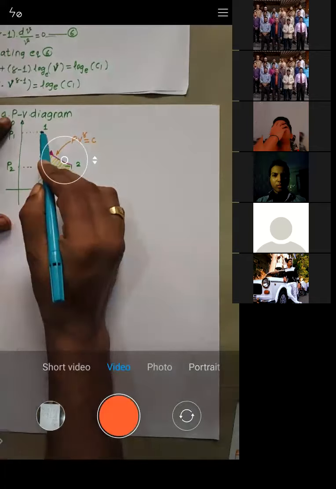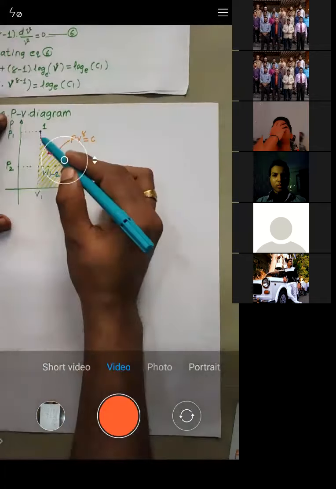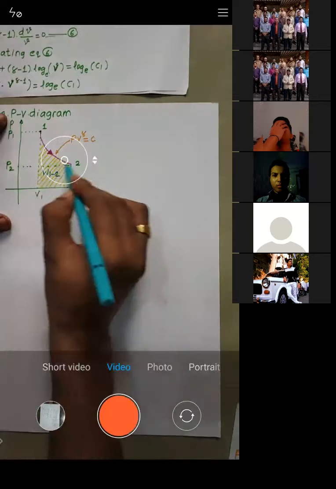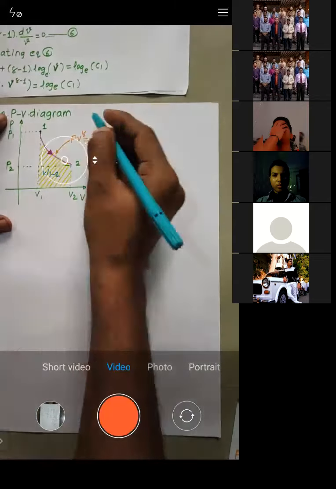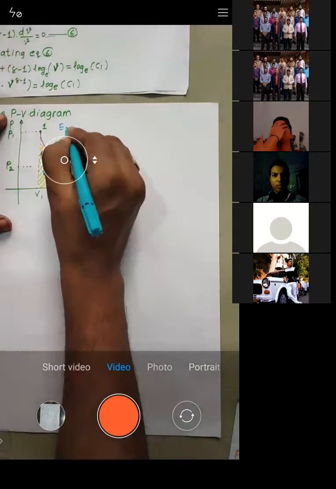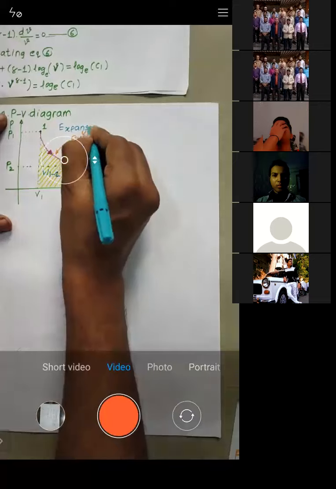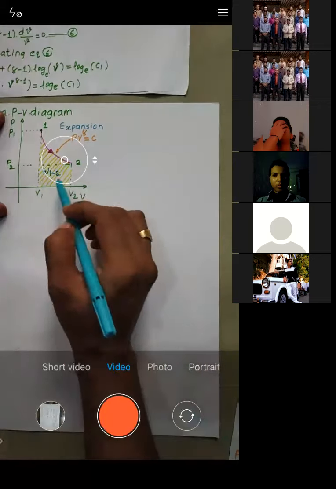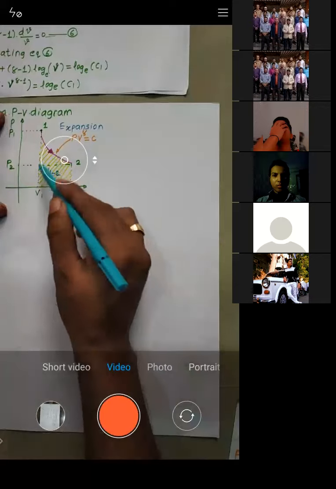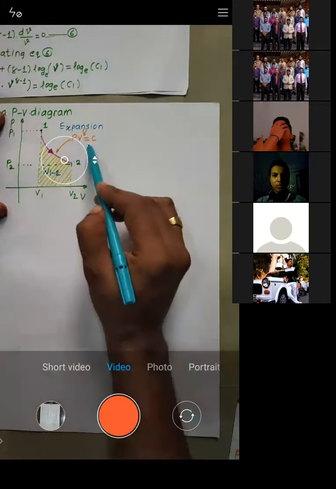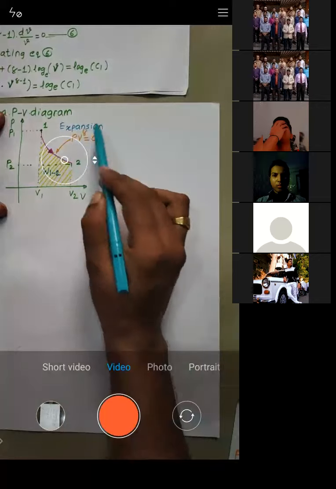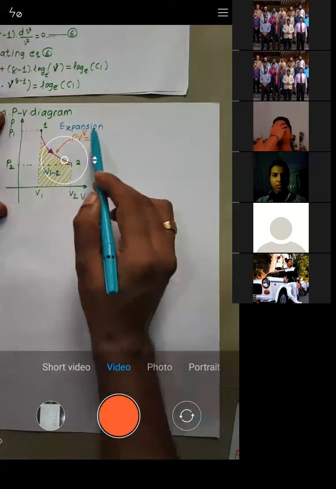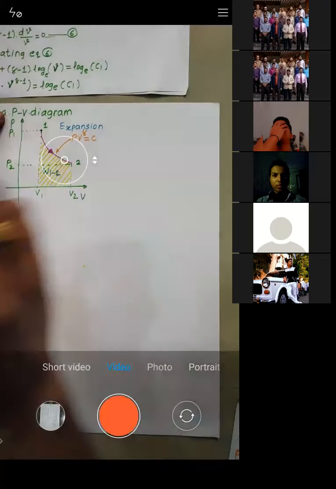See, in the process 1 to 2, the pressure is decreasing and volume is increasing. When pressure decreases and volume increases, such a process is called expansion. This is the expansion process, right? So what we are getting is the work done during expansion. Try to understand. This is adiabatic expansion, right?